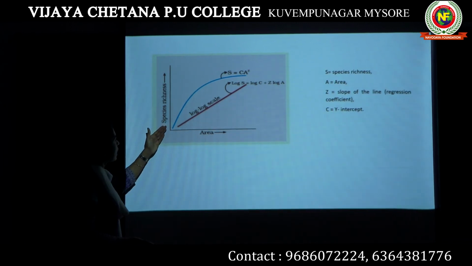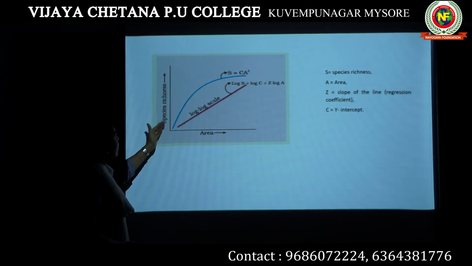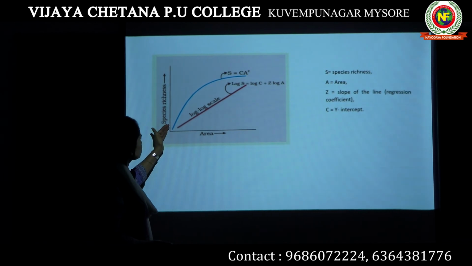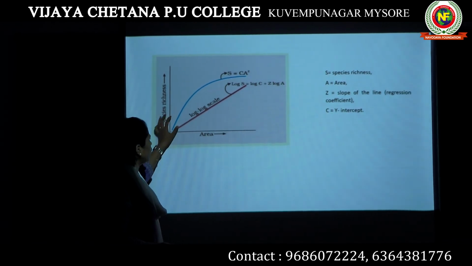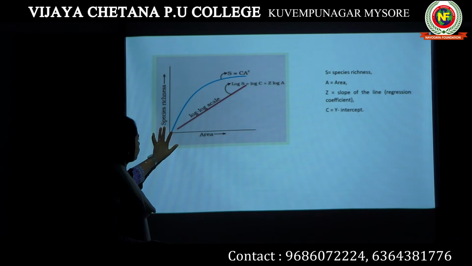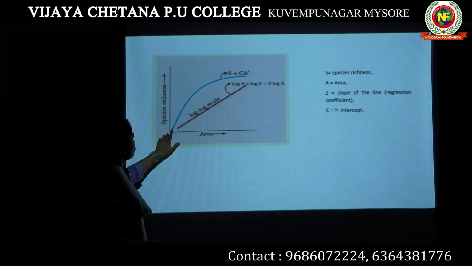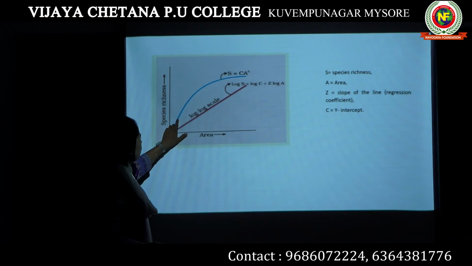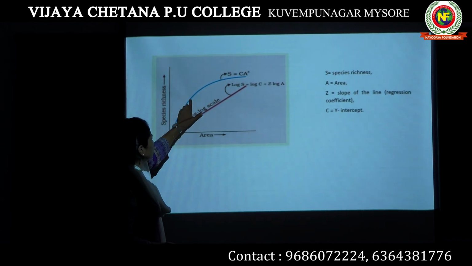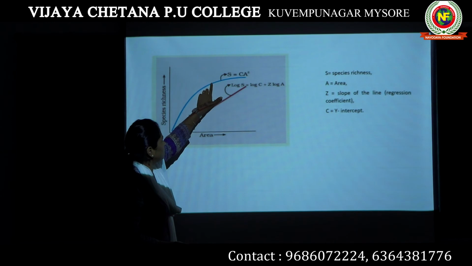If you see the graph here, the blue line, when the area increases, the species richness also increases.